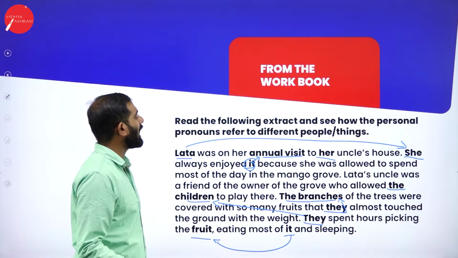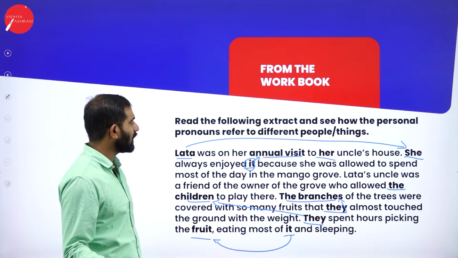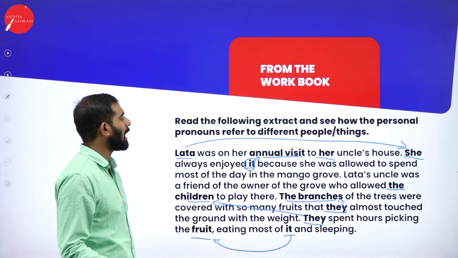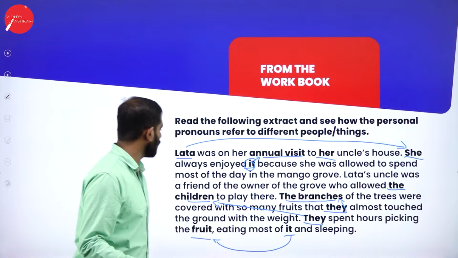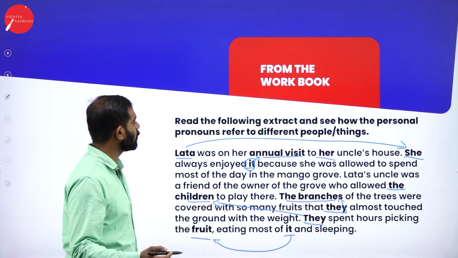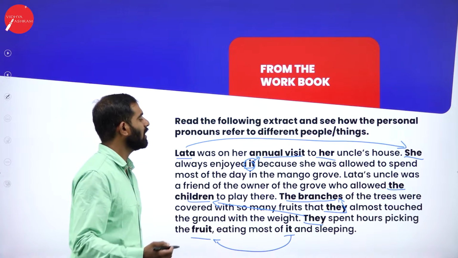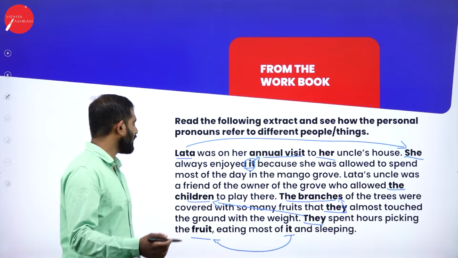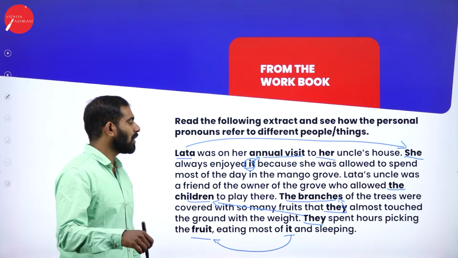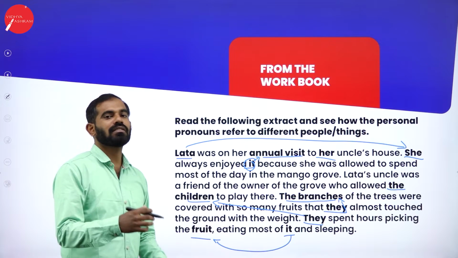Lata was on her annual visit to her uncle's house. Lata always enjoyed annual visit because she was allowed to spend most of the day in the mango grove. Lata's uncle was a friend of the owner of the grove who allowed the children to play there. The branches of the trees were covered with so many fruits that the branches almost touched the ground with the weight. The children spent hours picking the fruit, eating most of the fruit, and sleeping.